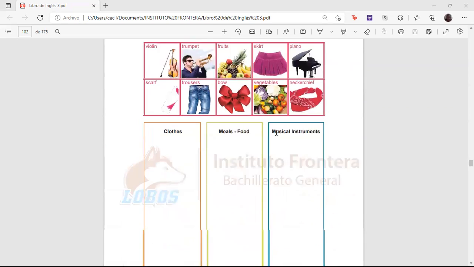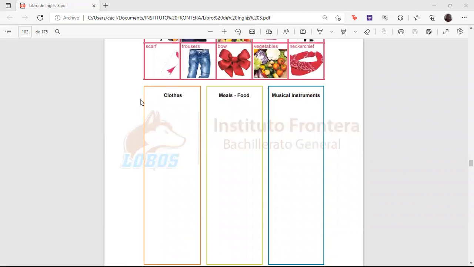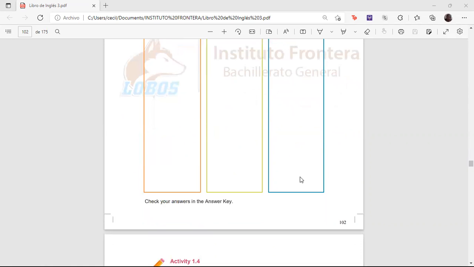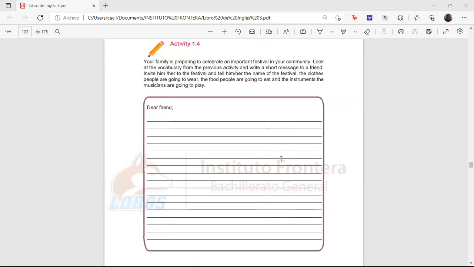Now, you have to classify them. Which ones are the clothes? Write them down in this column. Which ones are meals, food? Write them down here in the middle. Musical instruments, write them down in the last row. Okay, this is going to be the activity. It's going to be on page 102. Next one. This is on page